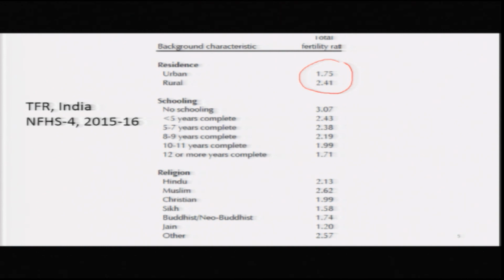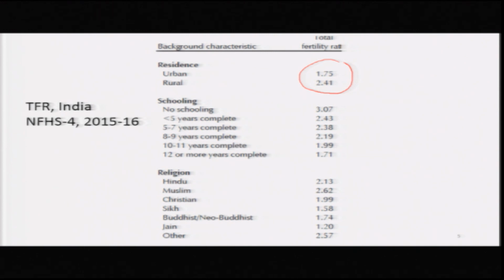In urban areas it is 1.75, which means that by 2015-16 the total fertility rate has gone below the replacement level, but in rural areas fertility is still high, 2.41, which is 0.3 above the replacement level. So, there are urban rural differences. I mentioned that urban, rural, caste, community are some variables according to which differences in demographic variables are seen.